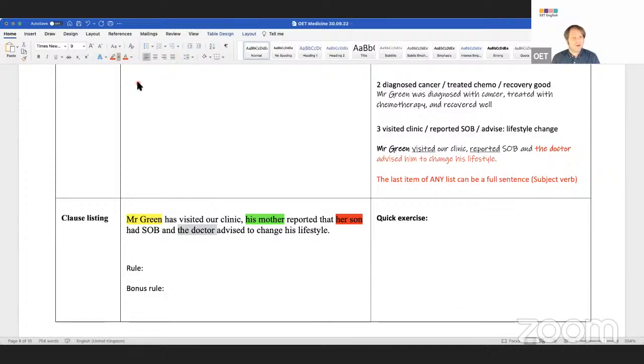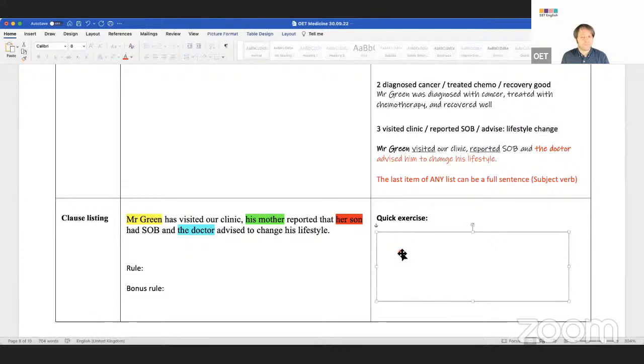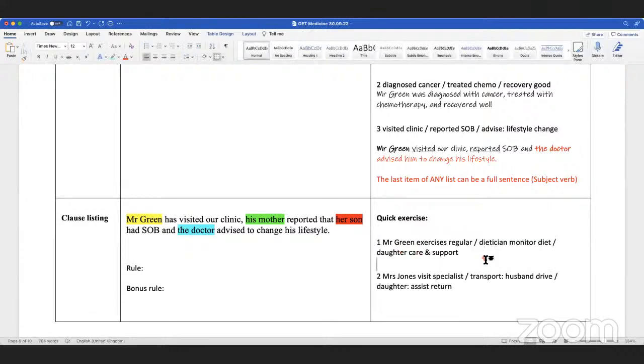So this is so powerful in OET because you can summarize so many things in one sentence. Just subject, verb, comma, subject, verb, comma, subject, verb. Does that make sense, everyone? Yeah. Let's try it here.